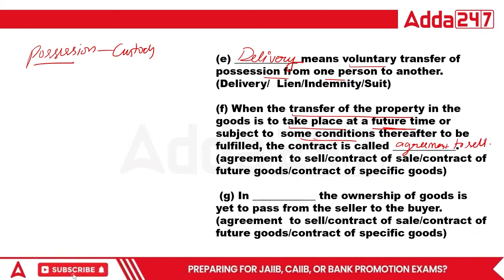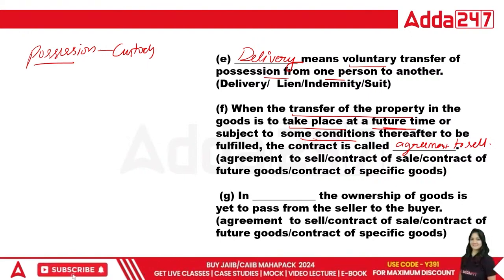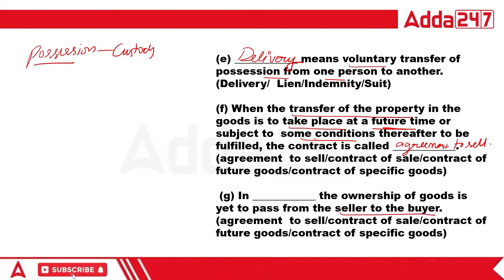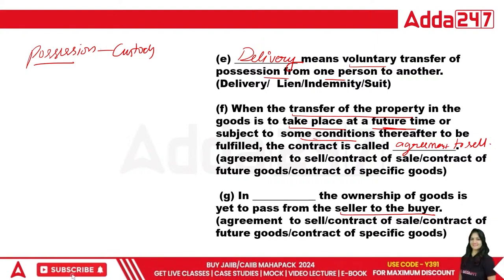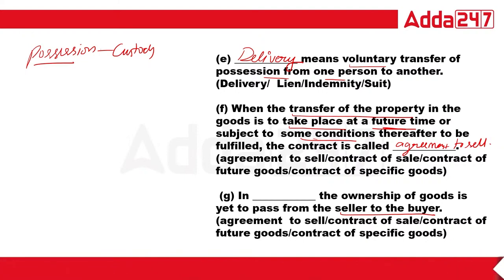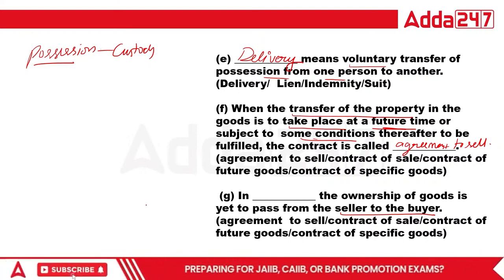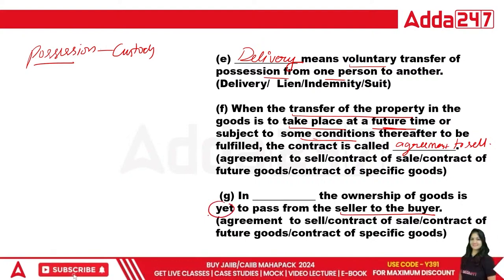Now, in dash, the ownership of goods is yet to pass from seller to buyer. What is this? Yet means future. So when this particular word is there, we have to use this answer.